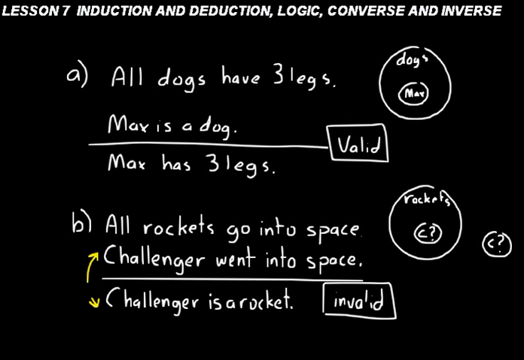So a syllogism is supposed to help us understand that deductive reasoning process. And most importantly, it should help you see that if you have an invalid major premise, or if you start with something that's not really true, you end up with a conclusion that's not true either. And so deductive reasoning is supposed to lead to new truths. It could lead to new falses if the major premise is false.